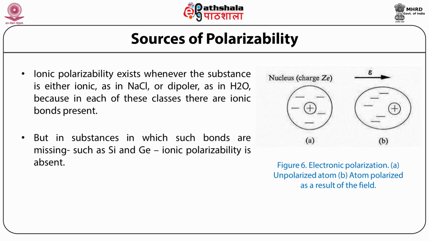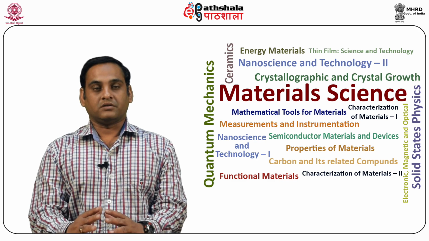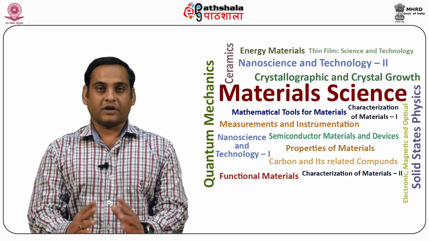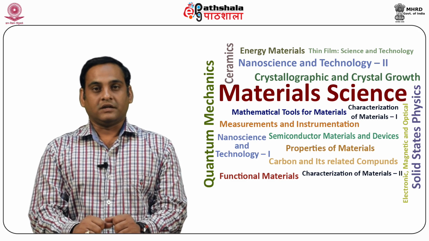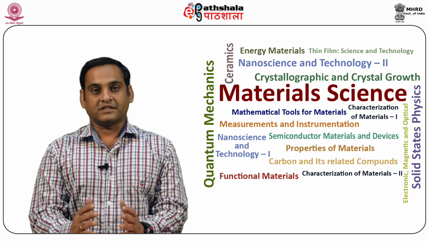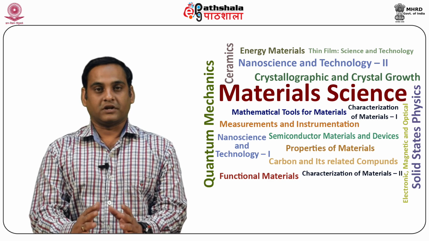In case of A, it is for an unpolarized atom, and B, it is the atom polarized as a result of the field. The third type of polarizability arises because the individual ions or atoms in a molecule are themselves polarized by the field. In the case of sodium chloride, each of the Na plus and Cl minus ions are polarized.